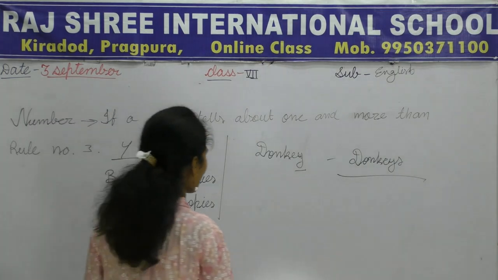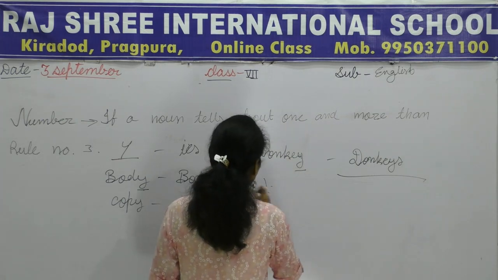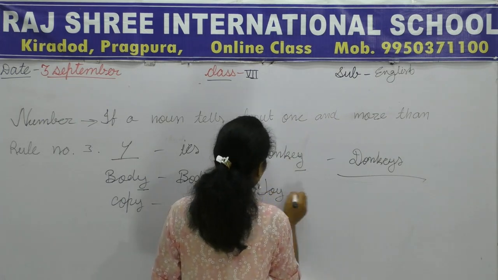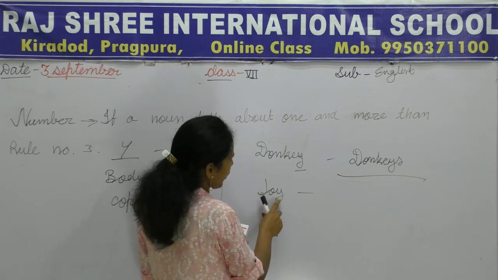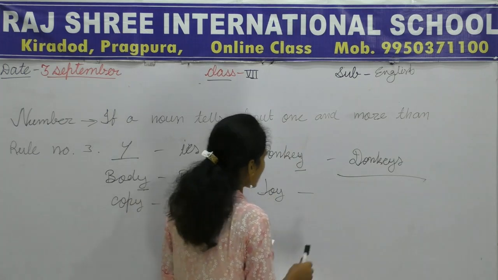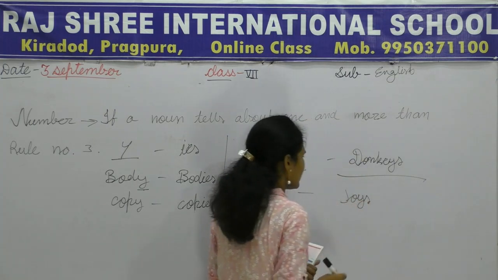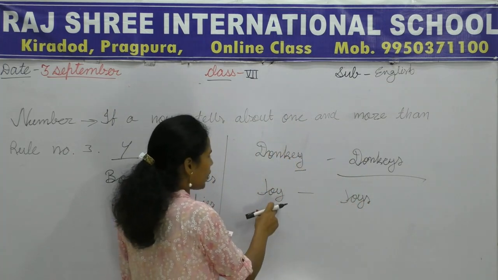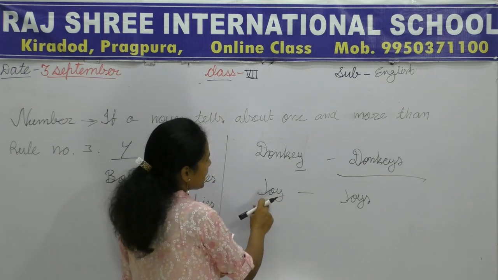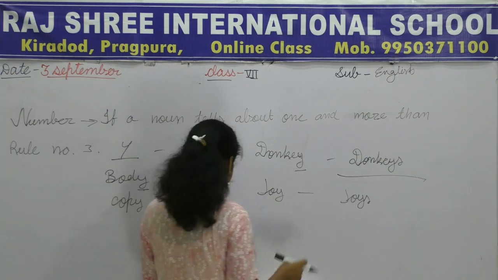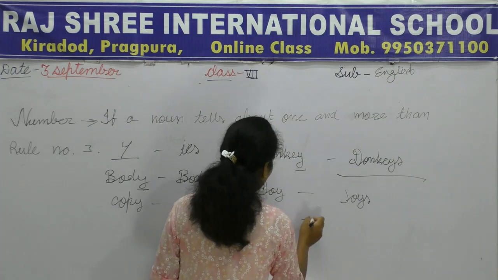Good. So we can take one more example. Joy. Here we can see a vowel is coming before y, that's why we will add simple s. We will not remove y and not add IES because there is a vowel letter before y. One more example, ray.